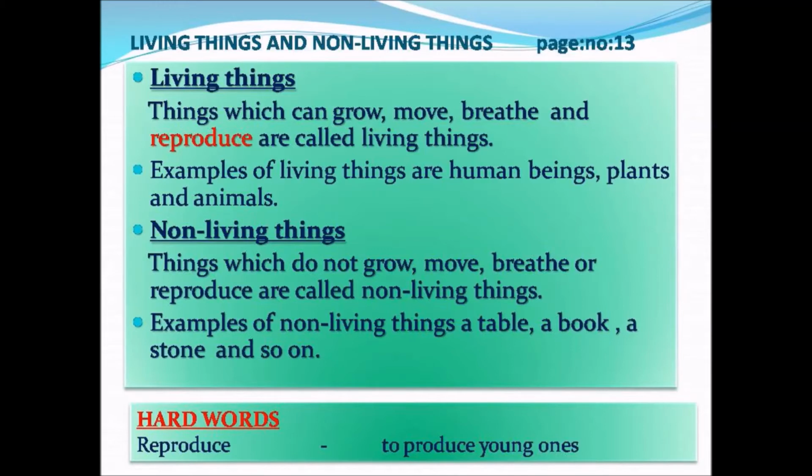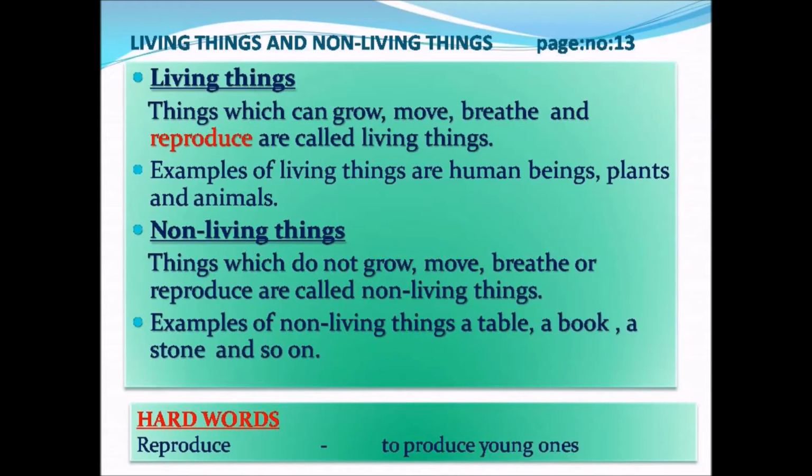So here, what is meant by living thing, children? Things which can grow, move, breathe and reproduce are called living things. Suppose we take an example of human beings. Human beings can grow from baby to an adult and they can move from one place to another and they can also breathe through their nose and also they can reproduce, which means to produce young ones. So human beings are living things.